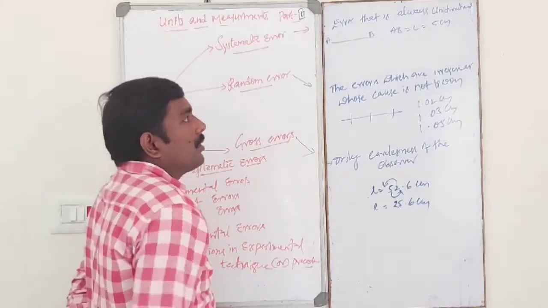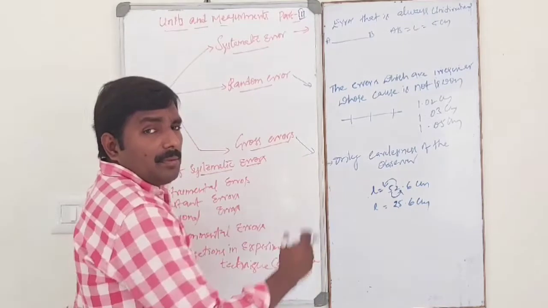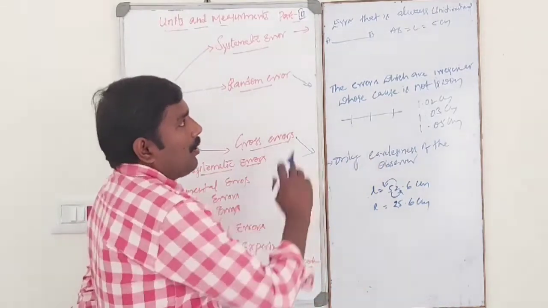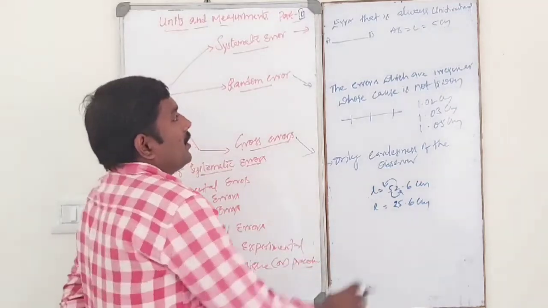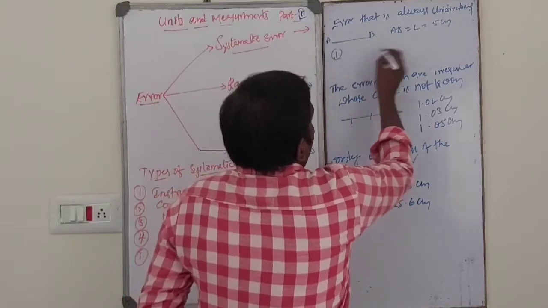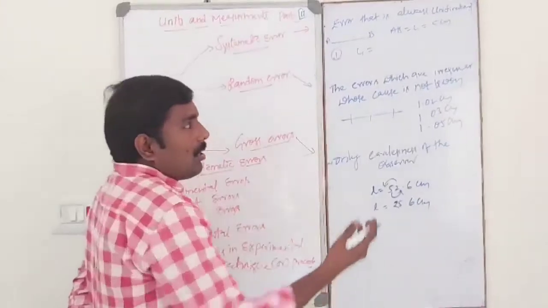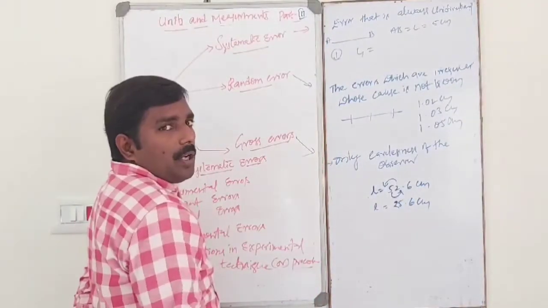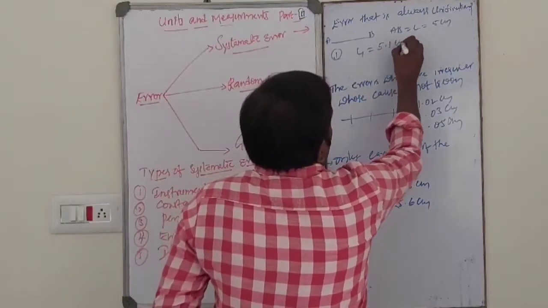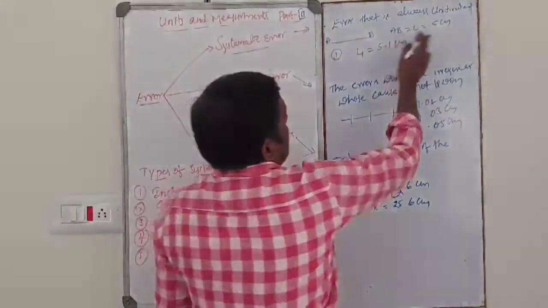By using any instrument like vernier calipers or scale, for the first trial, suppose I take a meter scale, the measured value L1 is 5.1 centimeter. This is the first trial.